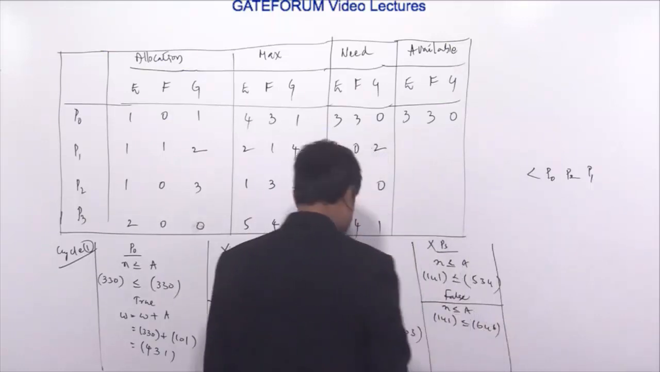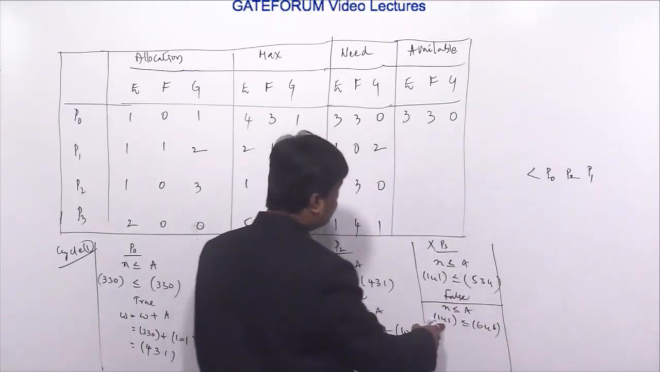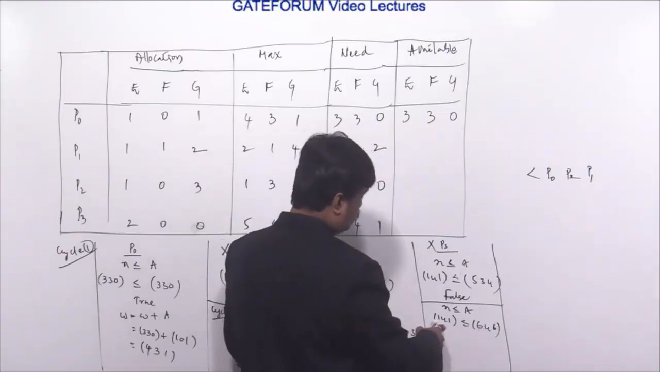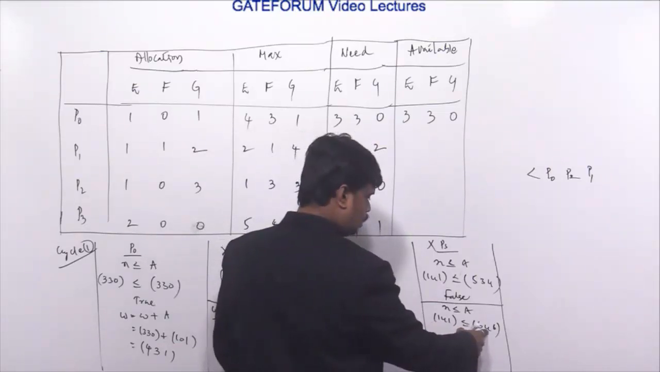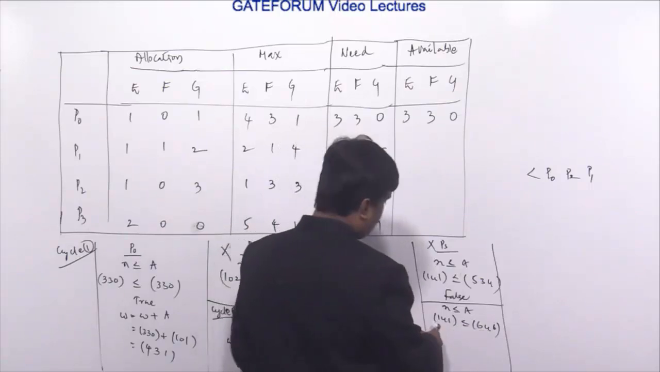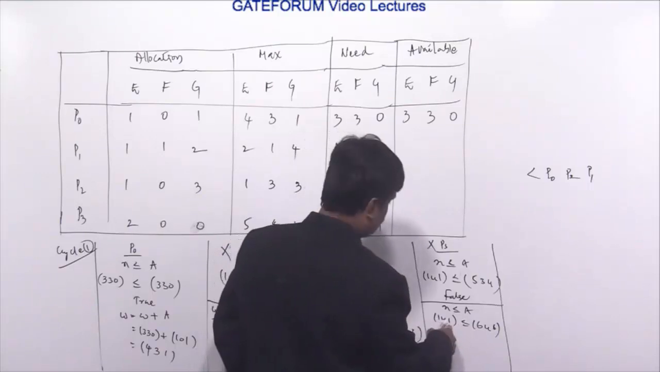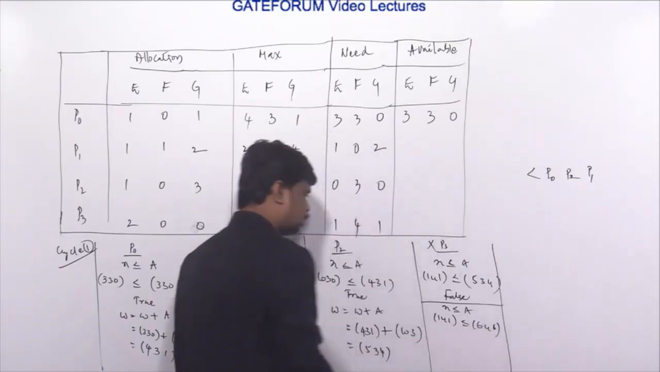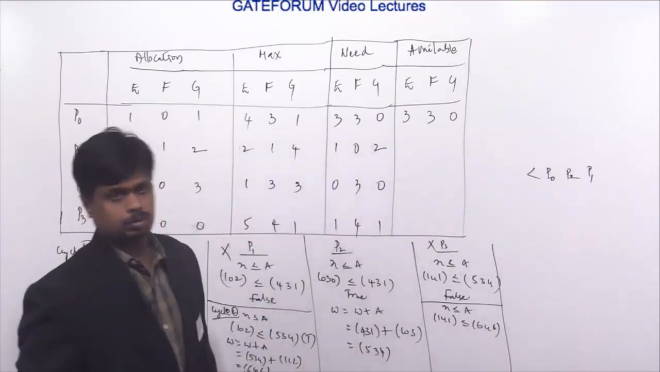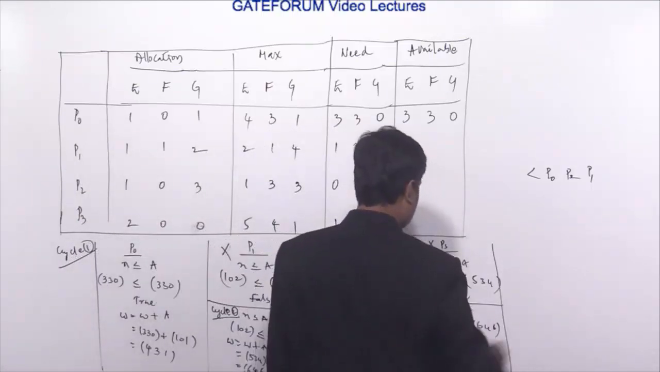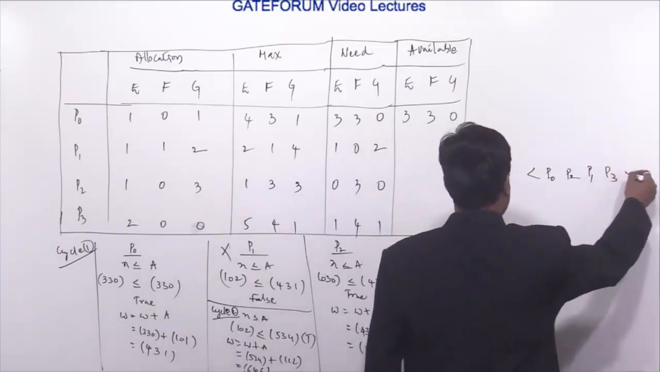646. It requires 4 instances of resource type F. 4 are available, and it requires 1 instance of E resource type, of which 6 are available, which can be satisfied. It also requires 1 instance of G out of 6 available instances of resource type G, which can be satisfied. So true. That means P3 I can add to the safe sequence here.